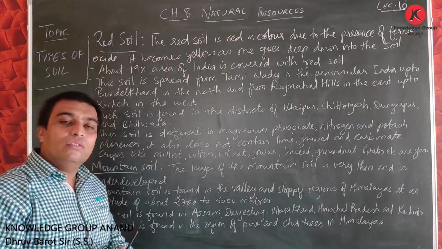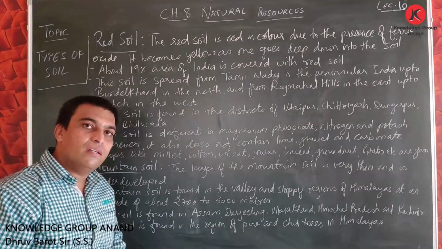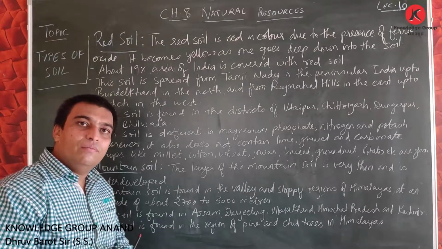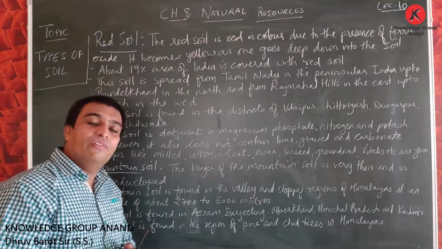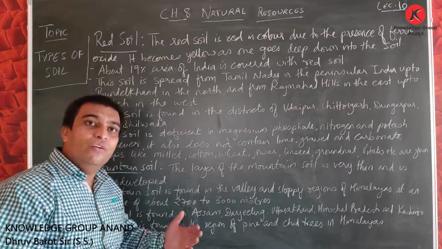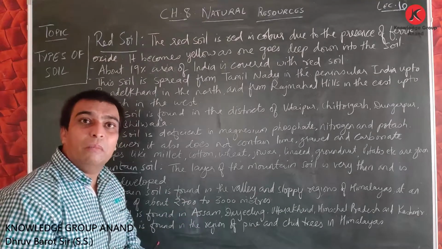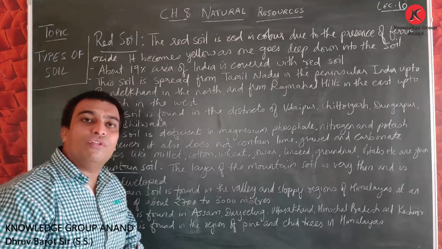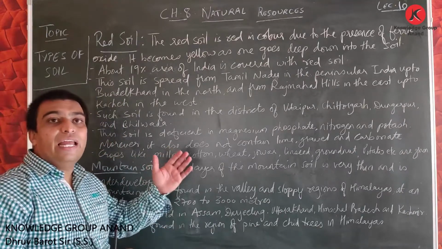We learned about alluvial soil and marshy and peaty soil in the previous lecture. We discussed that alluvial soil is formed due to alluvium deposition in the river valley along the banks of rivers. New alluvial deposit is known as Khadar. Old alluvial deposit is known as Bangar. We discussed that 43% of the land area of India has alluvial soil.